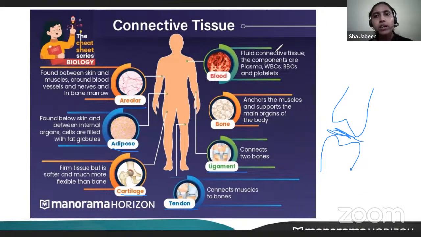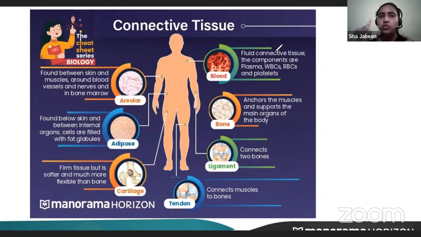So is it clear? What are the different types of connective tissues? One is fluid connective tissue, blood. The other is rigid connective tissue, the hard connective tissue, which we call bone. Another is fibrous connective tissue, ligaments and tendons. Then we have areolar tissues, fat tissues, that is adipose tissues, and soft tissues, which we call cartilage. So these are the different types of connective tissues.